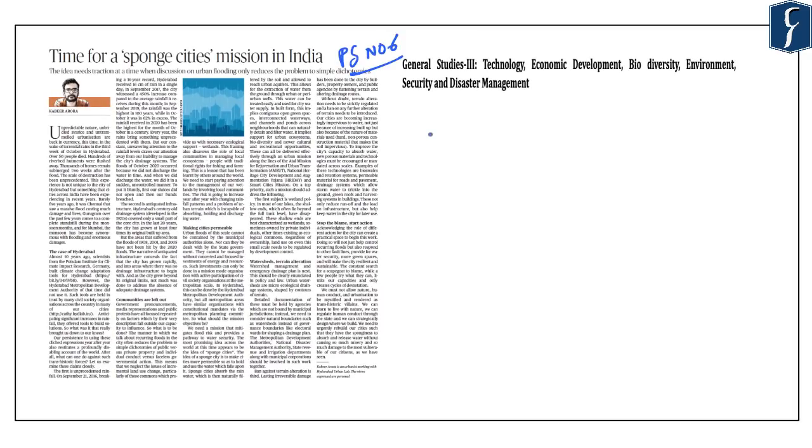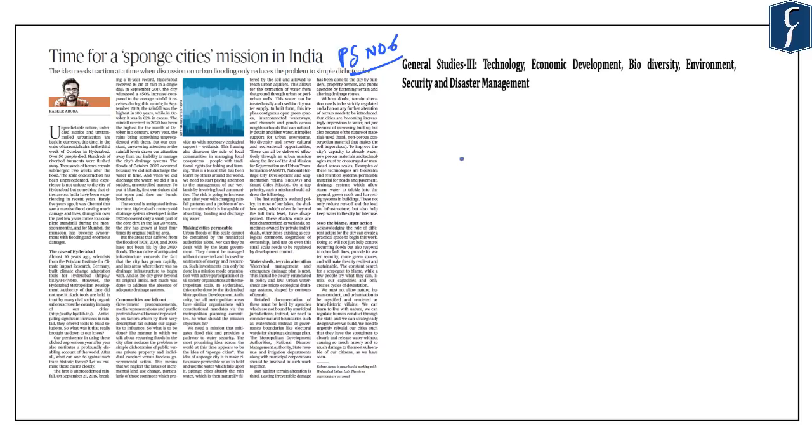Now, this article on page number 6 has been written in the context of the recent floods that happened in the city of Hyderabad. Now, we note that various Indian cities have been adversely impacted by flood. Some of the examples include the floods in Chennai in the year 2015, and also, Gurugram is continuously in news because of bad urban planning and the consequent floods that happen in this city. Now, besides these three prominent examples, various other Indian cities have also been adversely impacted because of urban floods.